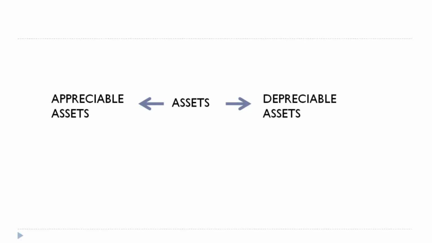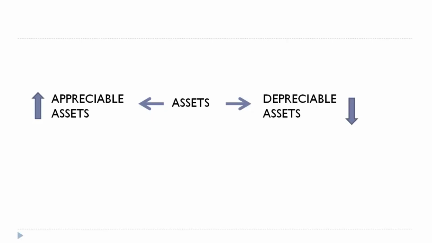To understand depreciation accounting, we should understand that there are two categories of assets. One category which will appreciate in its value, which is called appreciable asset, and the other category of asset which will lose its value day after day, and they are all called depreciable assets. So understand, appreciable assets will increase in value and depreciable assets will decrease in value. So depreciation accounting is nothing but accounting for decrease in value of assets.